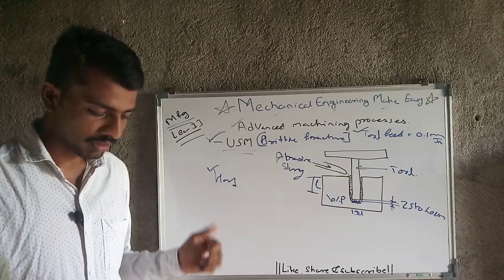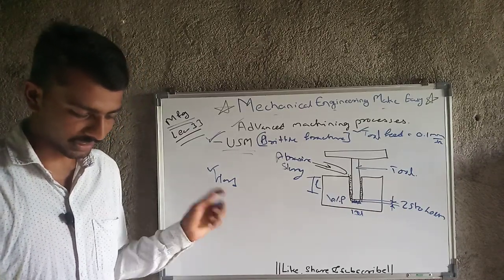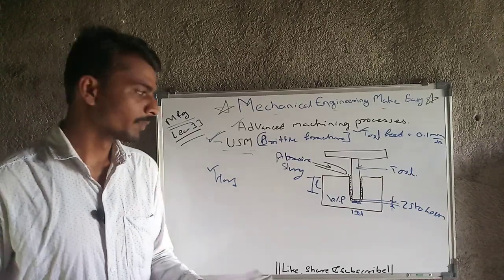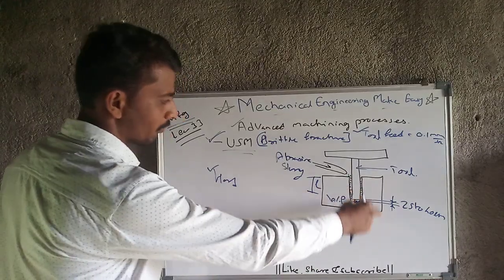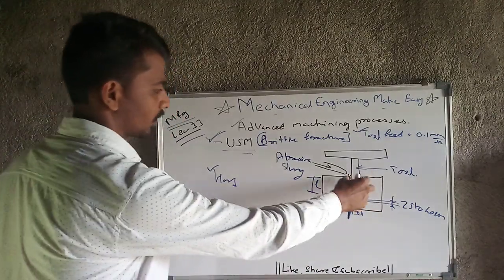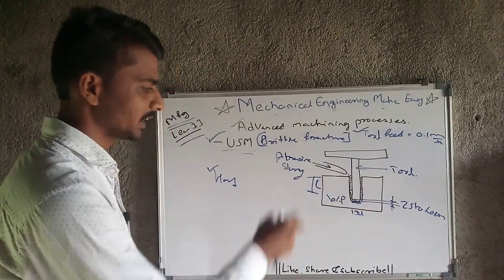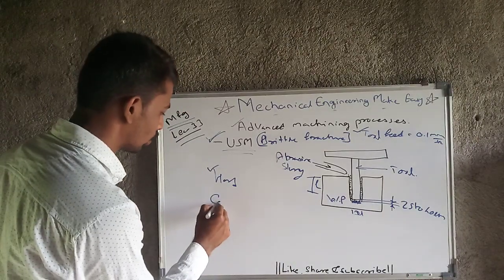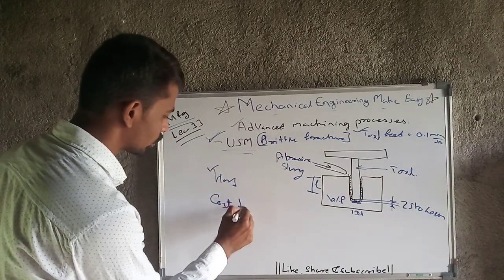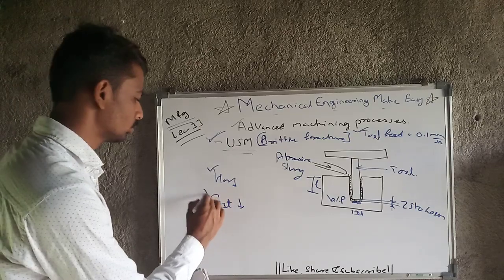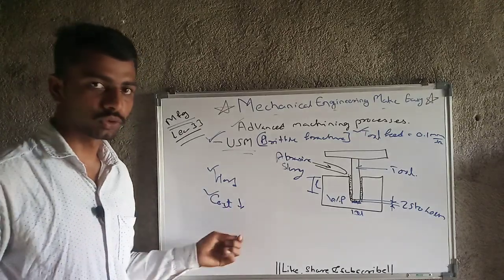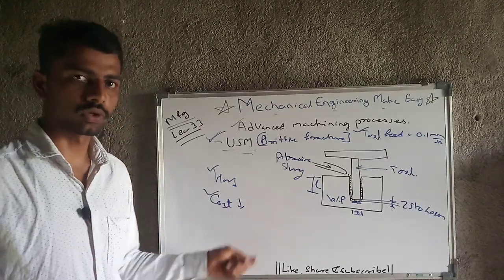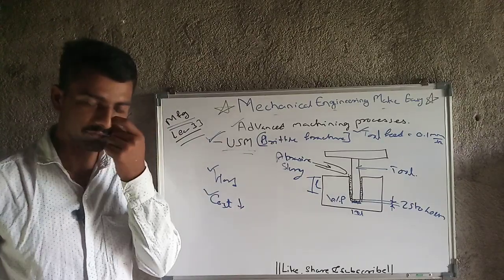Then next is metal removal cost. Metal removal cost is low, meaning the cost of the machining operation is low. So ultimately this is also a plus point, but it is only the operating cost we are talking about, not the initial investment.